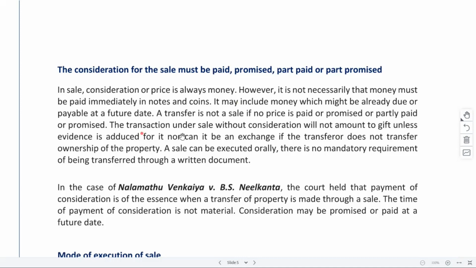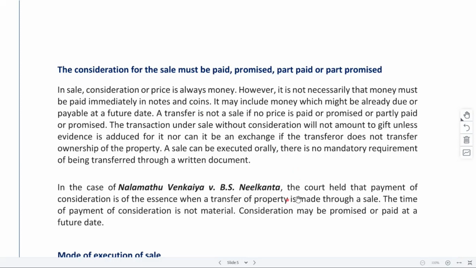So if we are getting a property transferred without a consideration, that will be considered as gift. But here we are concerned with sale only. So it has to be transfer of property. Consideration will be in terms of money. Otherwise, it will become exchange of property for something else.